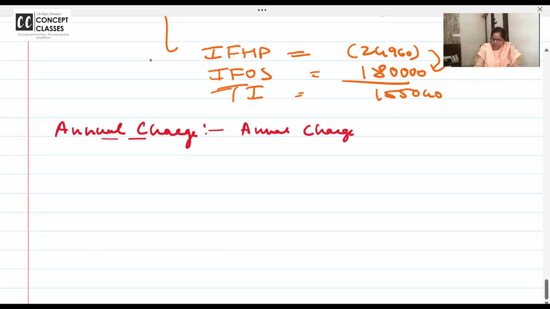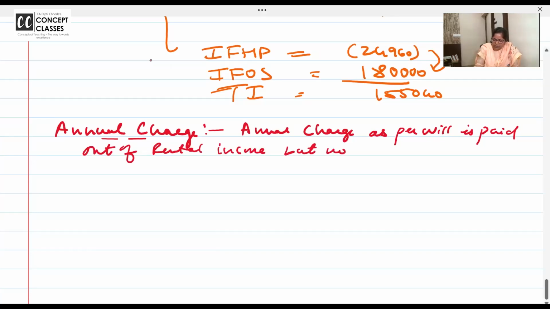Annual charge as per will is paid out of rental income, but no deduction is allowed. Ma'am, it will be deducted in the business head? There also it will not be deducted. It's like application of income. It's like personal.